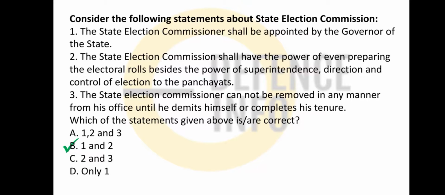This is also covered, but it is written that the commissioner cannot be removed in any manner until he demits himself or completes his tenure. He can also be removed by a two-thirds majority from both houses of Parliament, and from both houses of the state legislature, the legislative council, the upper house of the state also.